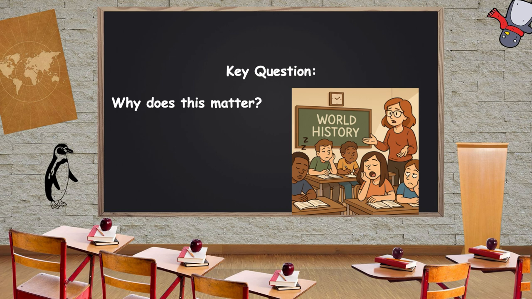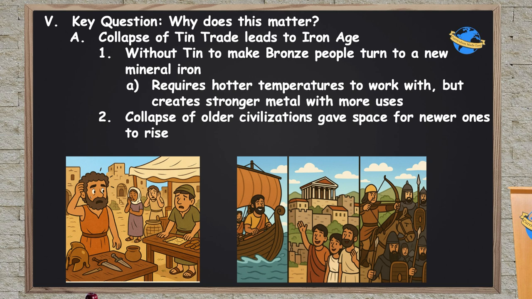Okay, so we've gone through what caused the Bronze Age collapse, some of the consequences of it, but really, why does all this matter in the first place? Why should you learn this? Well, first and foremost, the collapse of the tin trade is what leads to the Iron Age, right? This new era with new technology. Without tin to make bronze, we turn to this new mineral, iron, and that becomes the basis of most civilizations.